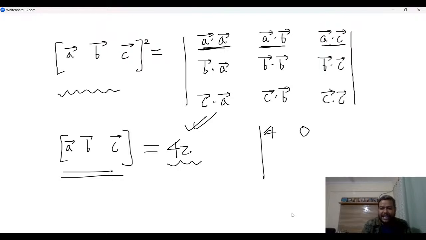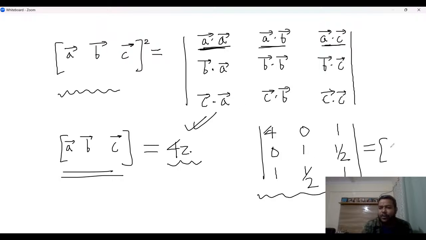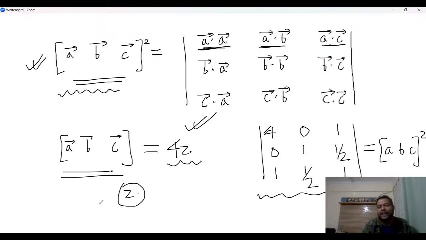A dot B is 0. A dot C and all, we already found all the values. Right? So we know it is 4, 0, 1, 0, 1, 1 half, and the third row is 1, 1 half and 1. This is the value of the determinant, and this is actually mod of triple product square because of this result. And this result, please make a note of this. This is super useful in problems. Like here, if you know the value of triple product, you can find Z. We have already found X and Y. So the question is over if you know this.